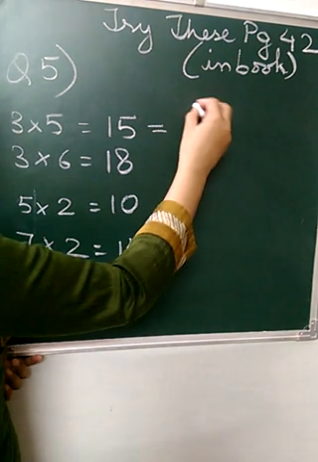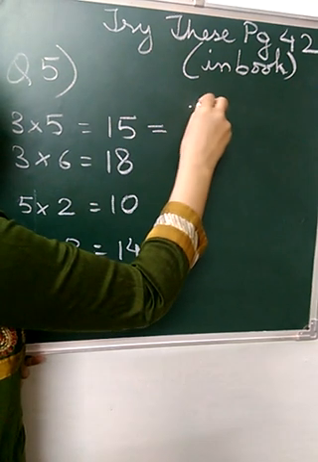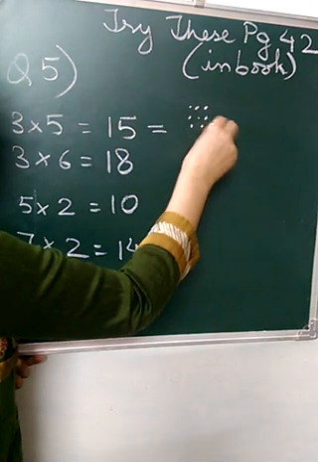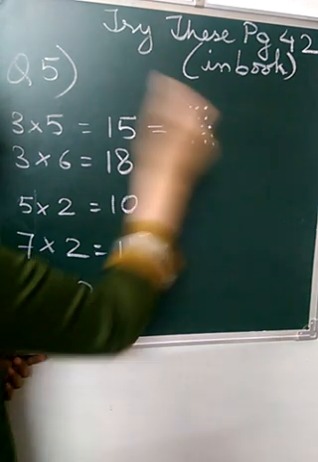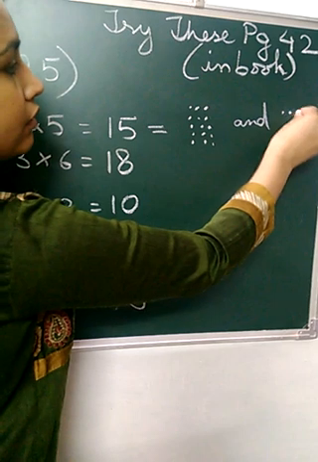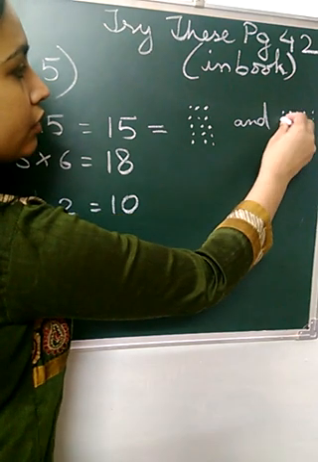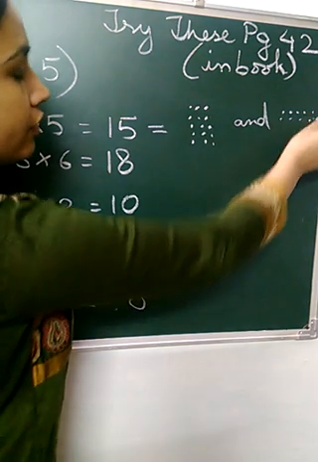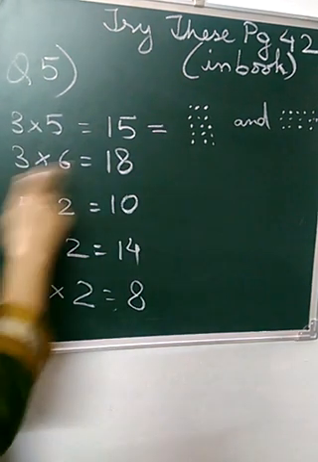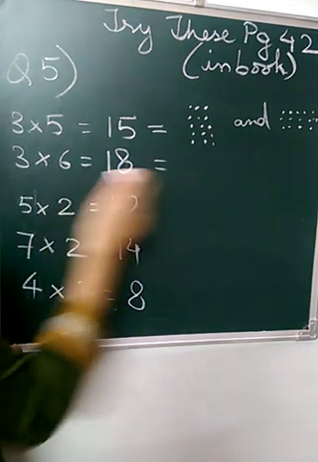So how? 3 5s are, so this is one form, and 5 3s are. Okay, then 3 6s are.